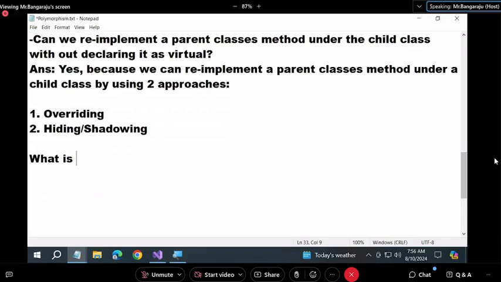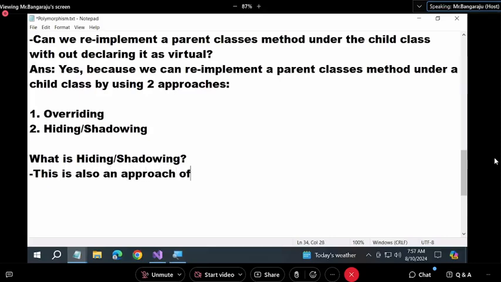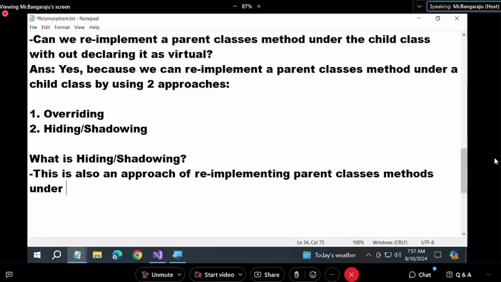Hope I'm clear. Okay. So now what is hiding or shadowing? This is also an approach of re-implementing parent class's methods under the child class, just like overriding.